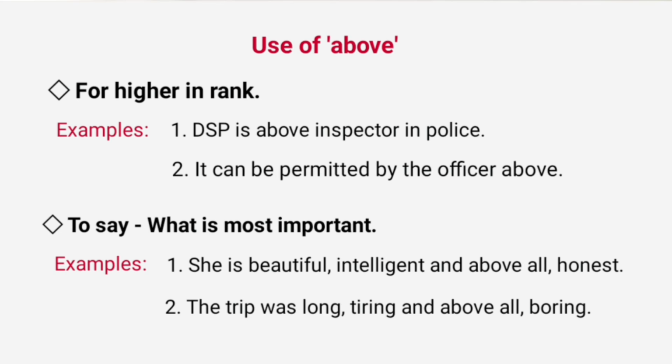Above is used for higher in rank. For example, DSP is above inspector in police. It means DSP is in higher rank than inspector. Second sentence, it can be permitted by the officer above, means the officer at higher rank.